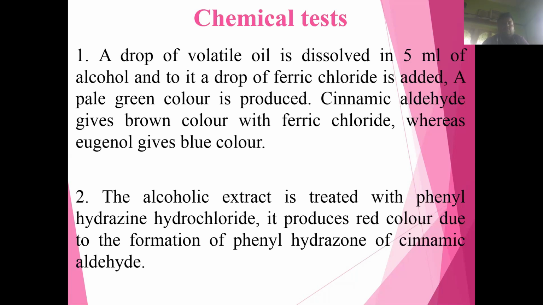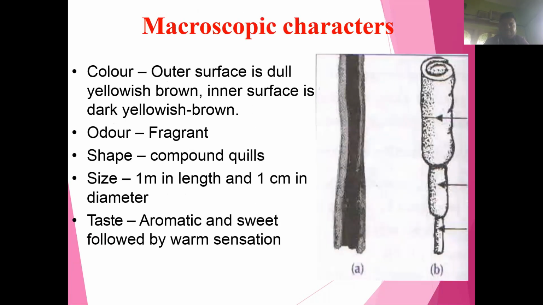If ferric chloride is added to cinnamic aldehyde, it gives a brown color, and if ferric chloride is added to eugenol, it gives a blue color. Next, when the alcoholic extract of cinnamon is treated with phenyl hydrazine hydrochloride, it produces a red color because of the formation of the phenyl hydrazone of cinnamic aldehyde. So these are the chemical tests of cinnamon.